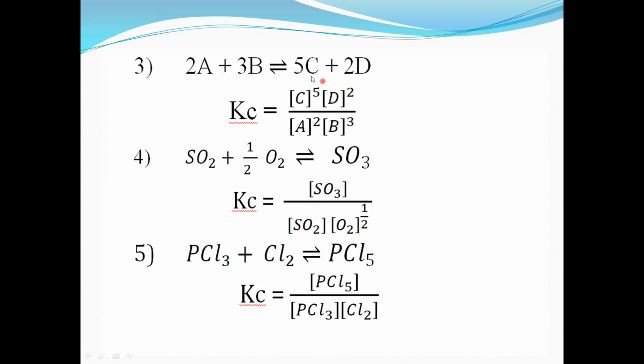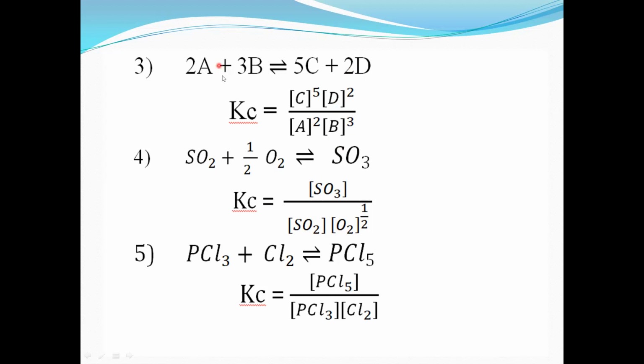So you simply write here, C and D are the products. Whatever may be the number or whatever may be the coefficient, we write it in the power. Okay, C and D, you remember there C and D. So you write concentration of C. Now what is the coefficient of C? It is 5. So we have to take 5 in the power. So concentration of C raised to 5 or active mass of C raised to 5. Now D, concentration of D. Now see the coefficient of D here, the coefficient of D is 2. So we have to take it in power. So concentration of D raised to 2 or power 2 divided by.